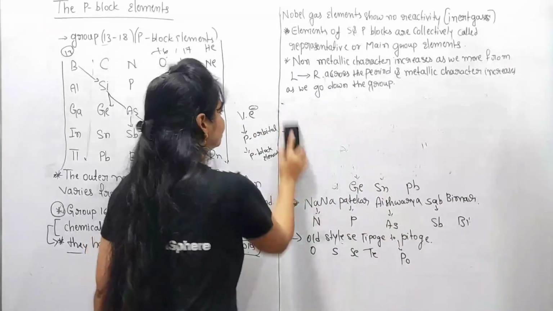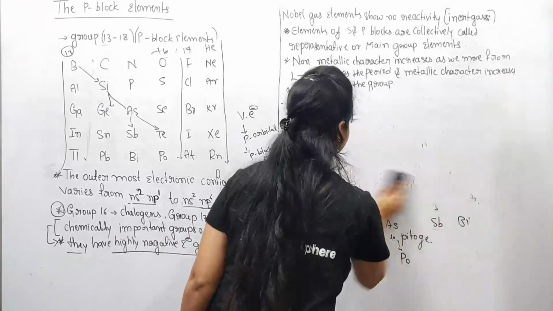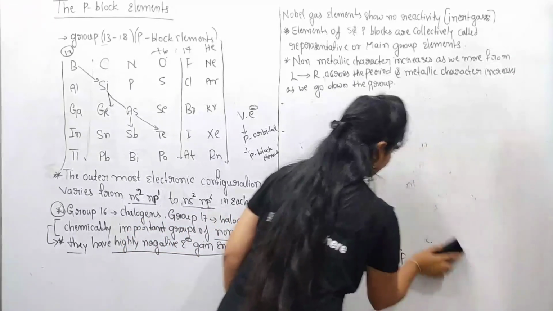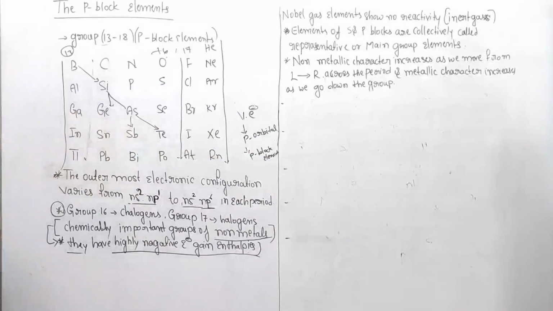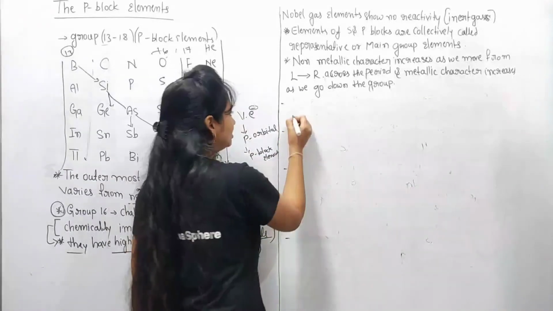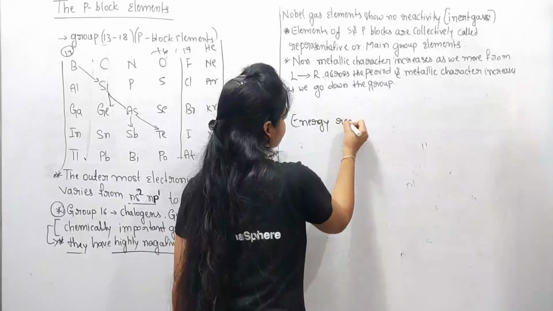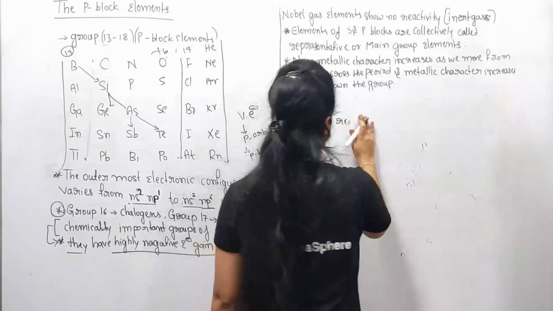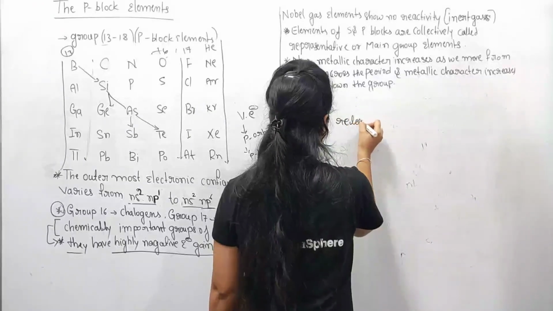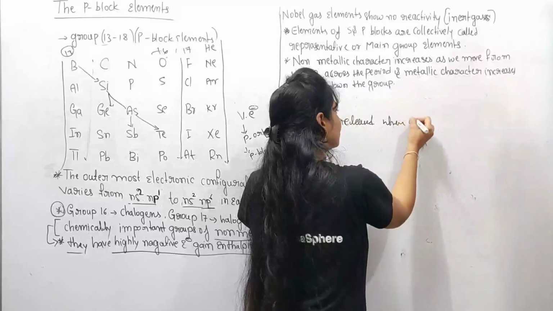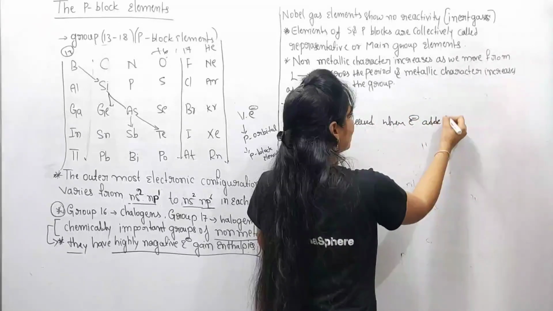I wish to explain here. The energy released when an electron is added to the atom.